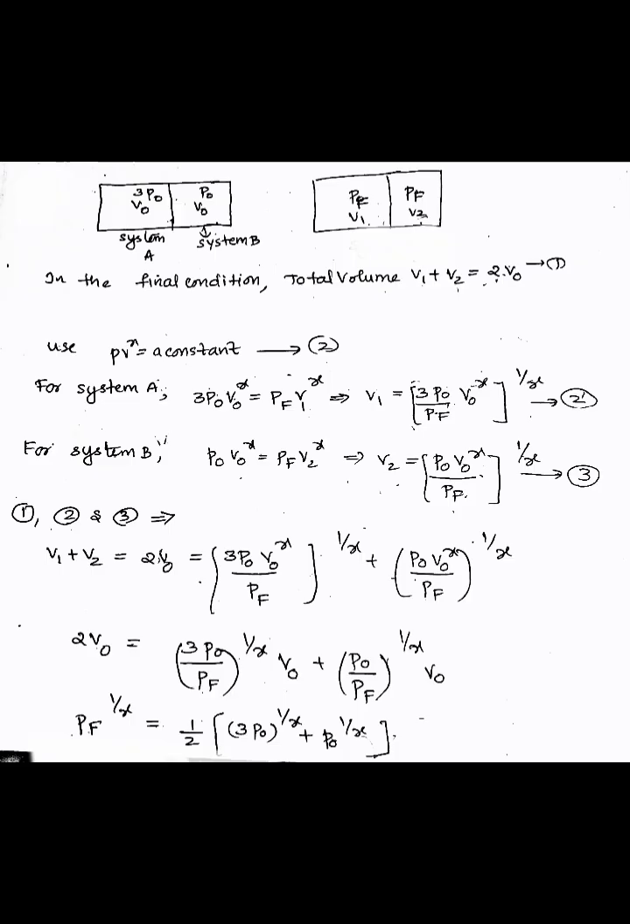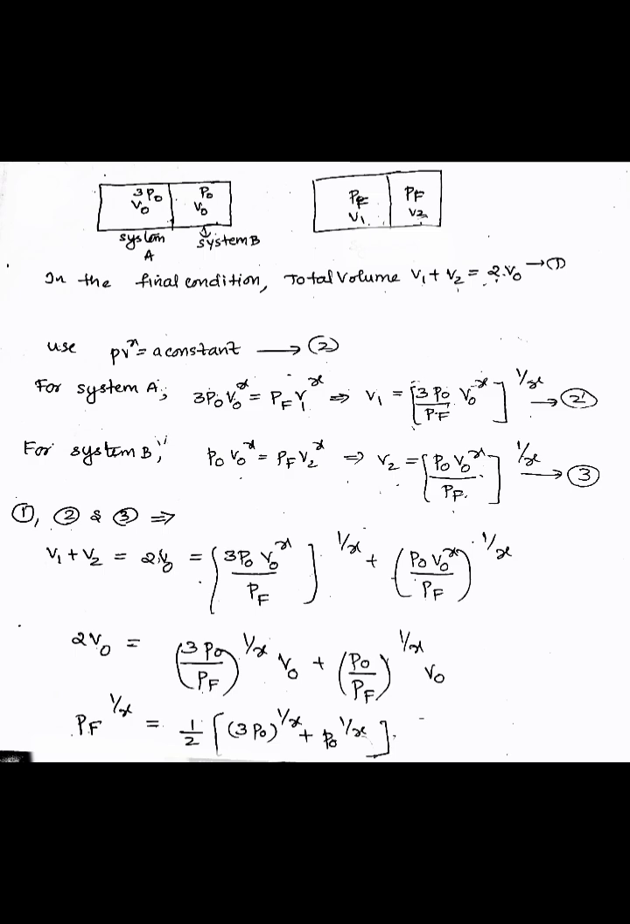Here a box is given and it is separated by a wall into two compartments, and one compartment is system A and another compartment is system B. So system A has a pressure 3P0 and volume V0, and system B has a pressure P0 and volume V0. So initially the volume of system A and system B is equal. When the wall is allowed to move, that means the volume of the two systems changes so that the pressure of both the compartments become equal. Then what will be the final pressure? That is what we need to find.